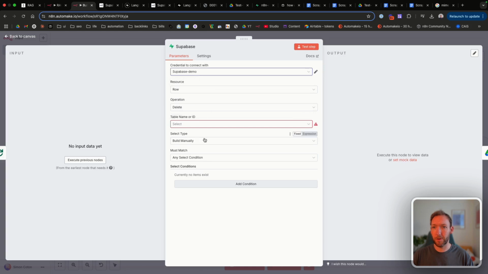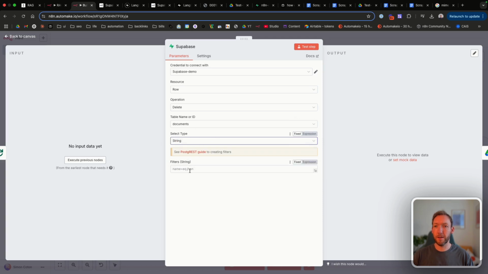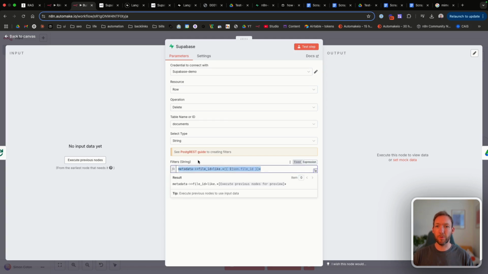So we've got our demo account that we set up earlier. We're matching in the documents, and we're going to hit string here. And all we're going to do is say for our metadata, and this is just SQL terminology here that you don't need to worry about. It's just going to be the same every single time.